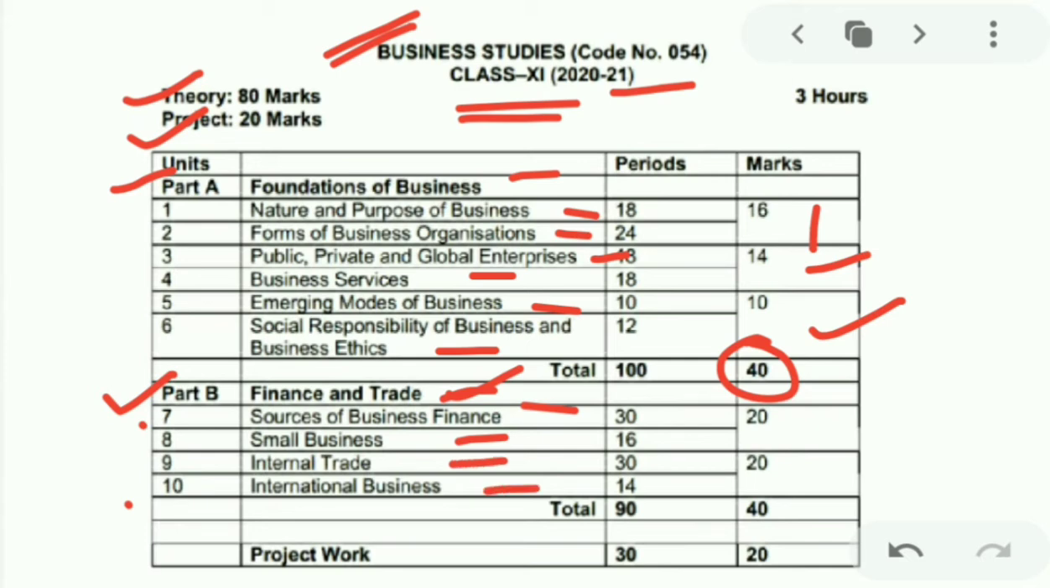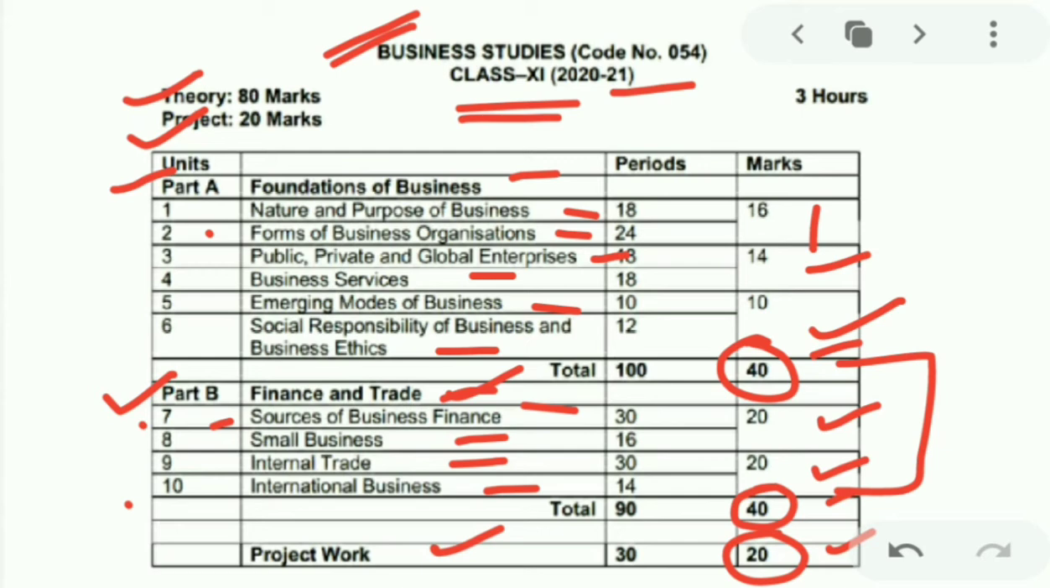The marking scheme of the same is chapters 7 and 8 comprise 20 marks and chapters 9 and 10 comprise 20 marks. The total of part B is 40 marks. So part A and B both are of 80 marks. Apart from this, project work is also there that carries 20 marks. The total, 40 plus 40 is 80, and 20 is 100. Next, move on to the brief